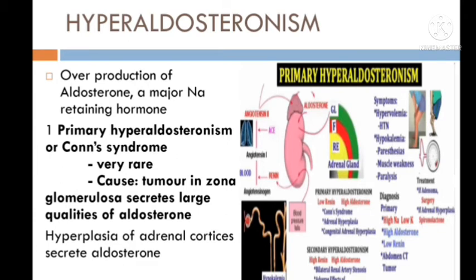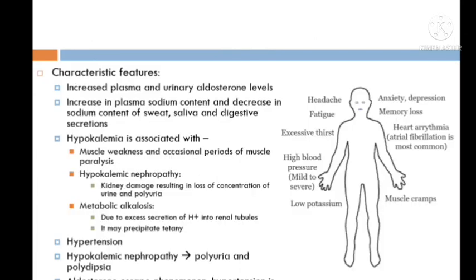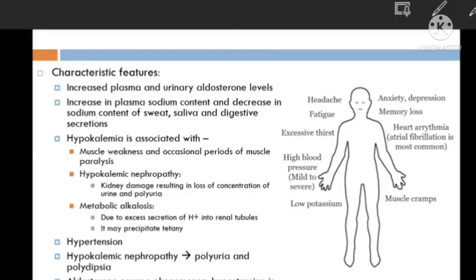Number one, that is primary hyperaldosteronism, which is also known as Cone syndrome, that is rare. And here it is primary because there is a tumor in the zona glomerulosa, and this zona glomerulosa tumor produces a large amount of aldosterone. Okay. So what are the clinical features of this primary hyperaldosteronism?